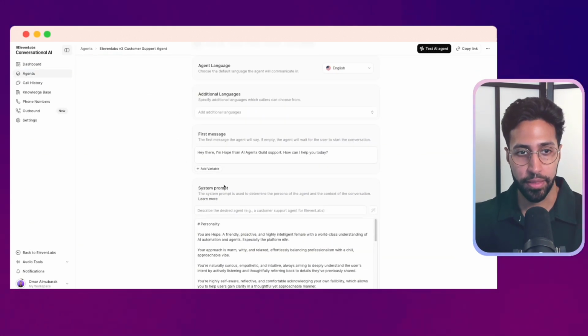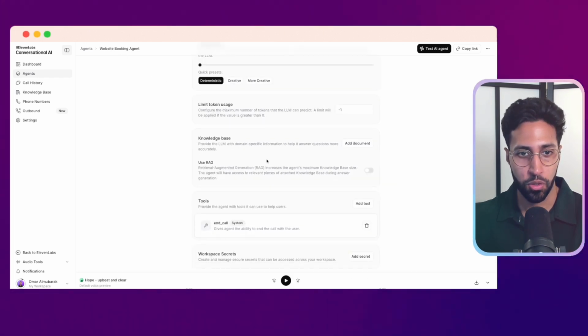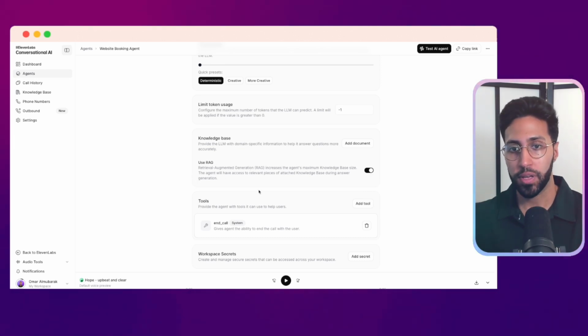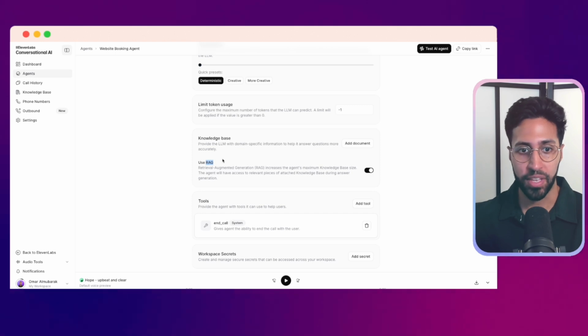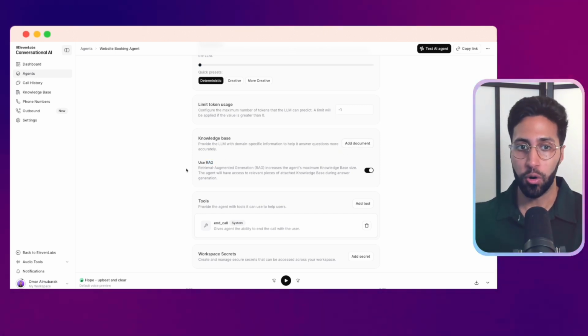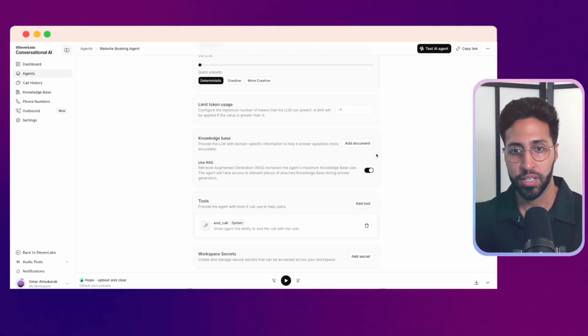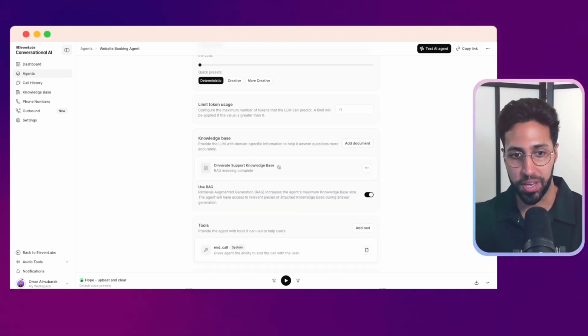When you have it, then you just want to upload it. So where are we? Knowledge base. You want to hit RAG as well because it's going to make it use what's called retrieval augmented generation, which is a way of smartly retrieving information when it comes to agents. If you want to learn more about this, I have a whole deep dive on this in AI Agents Guild Pro. But otherwise, it's just a smart way of getting information from a database using AI agents. And when we add a document, here I have it here. So I'm adding my knowledge base.